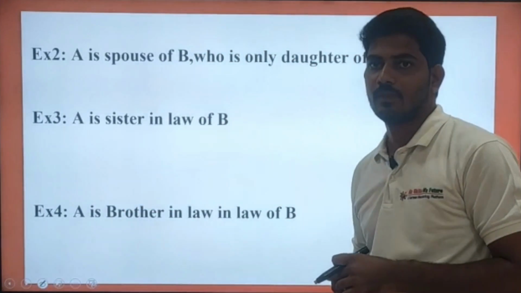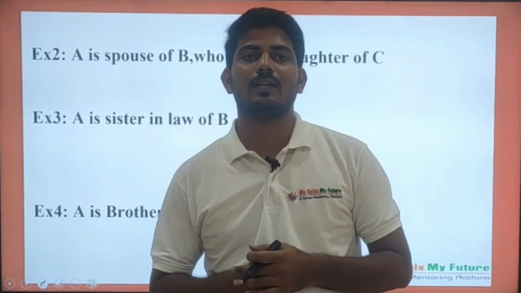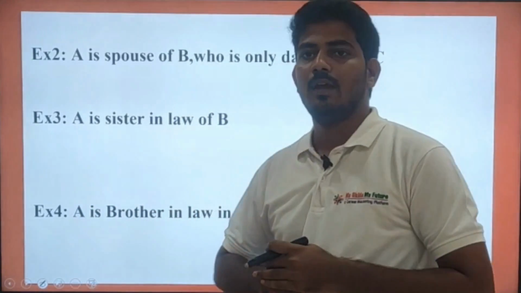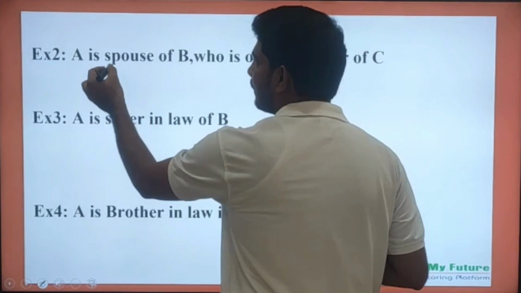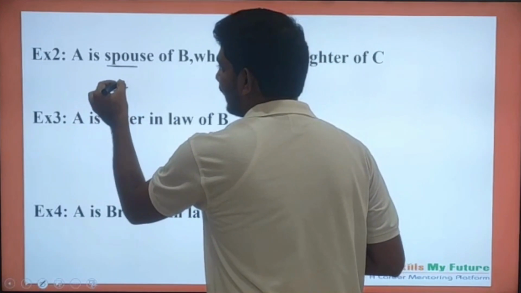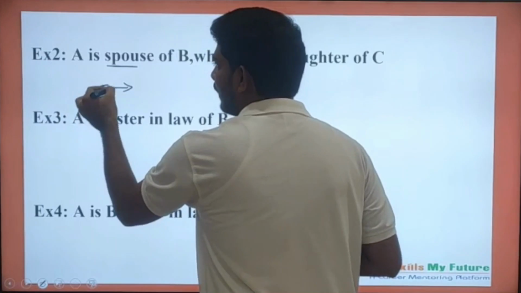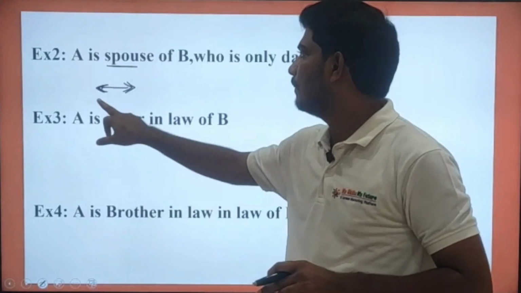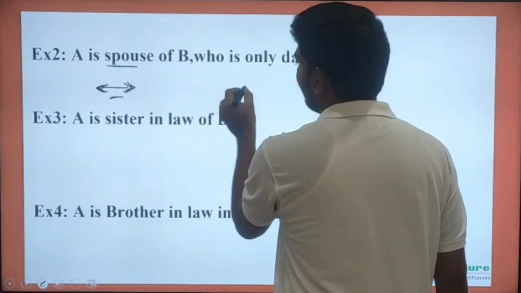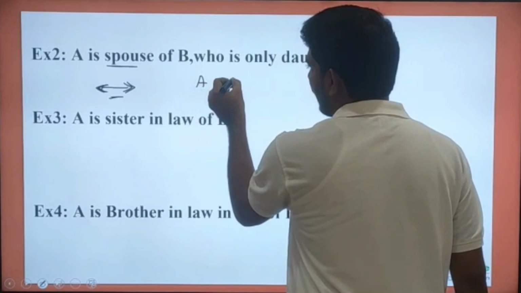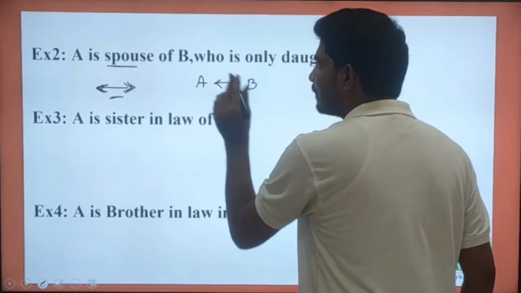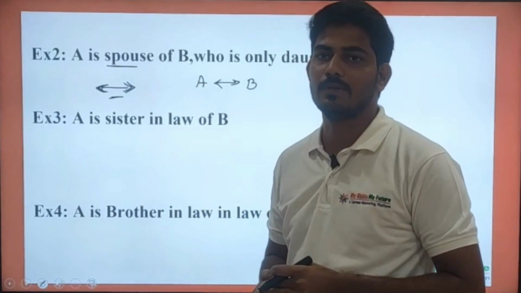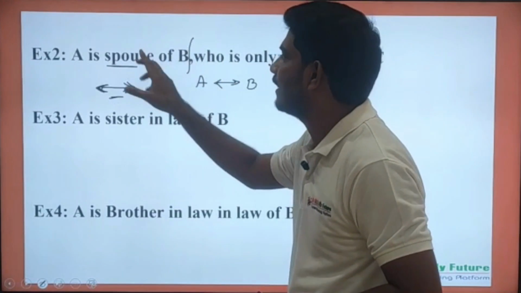See this problem. I already told you about the spouse, the wife and husband relationship. The wife and husband relationship is represented with a spouse relation. And there is one more point: in order to represent a spouse relation, we basically use a double-ended arrow, like this. So here, A is the spouse of B. Up to this statement we don't know the gender of A and B.